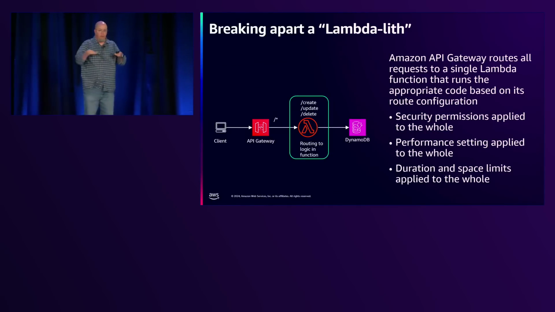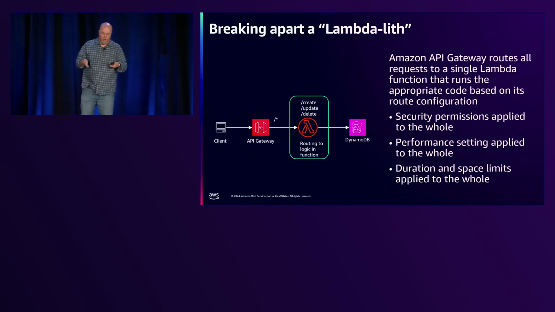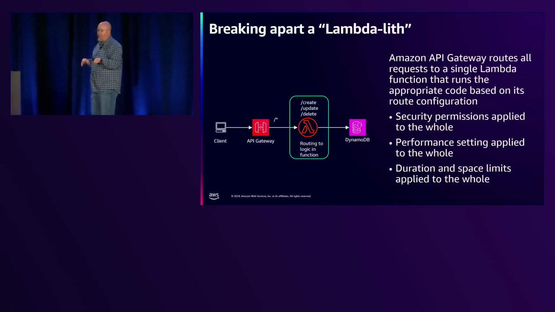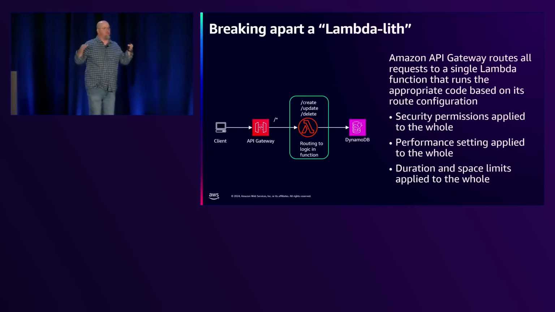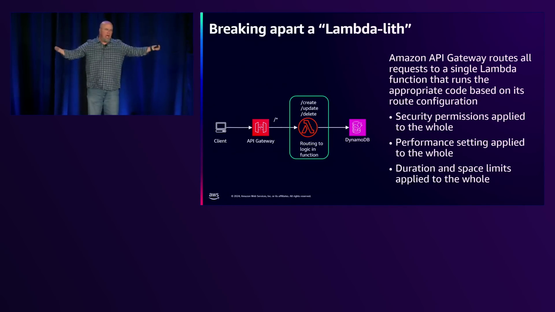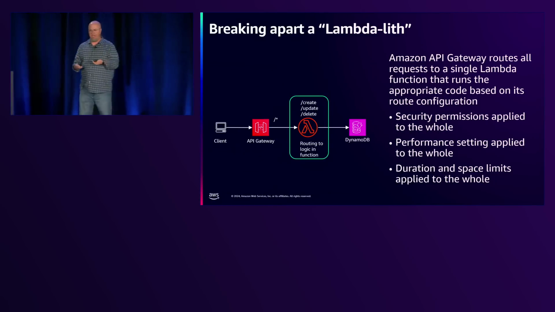This Lambda function can do everything based on what it's doing, right? Performance settings are applied to the whole. Duration and space limits are applied to the whole. You're applying single permissions and settings to just one Lambda function that's doing a lot of things, right? And so that's not necessarily best practices, and that's not the smallest blast radius, right?